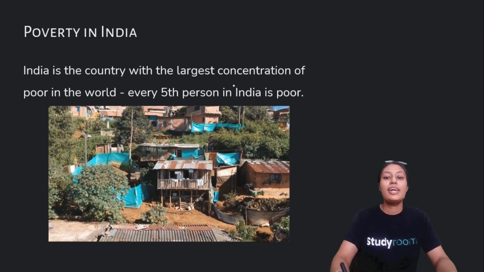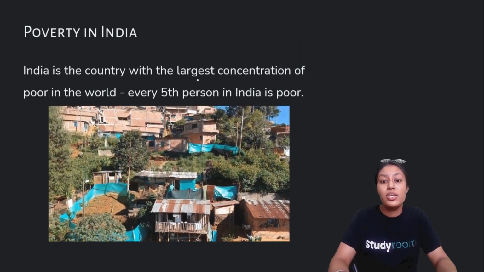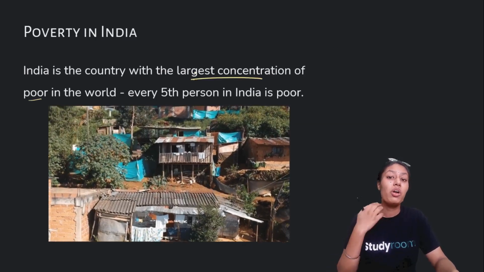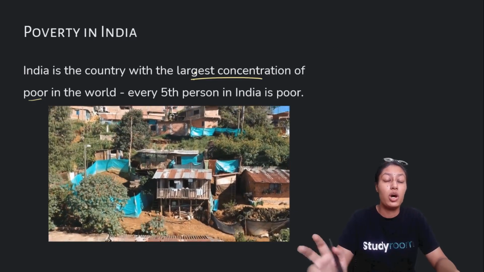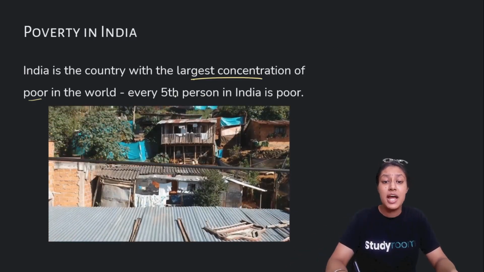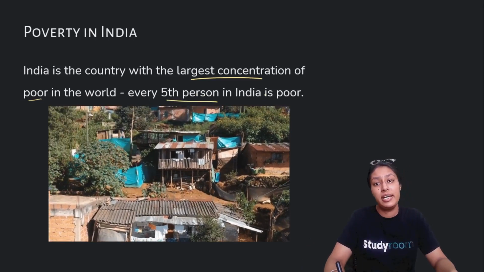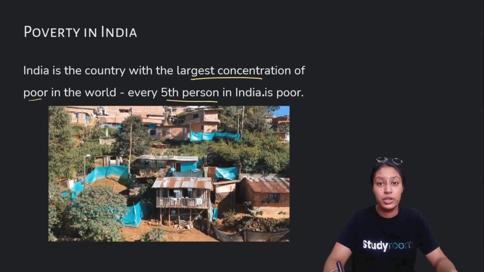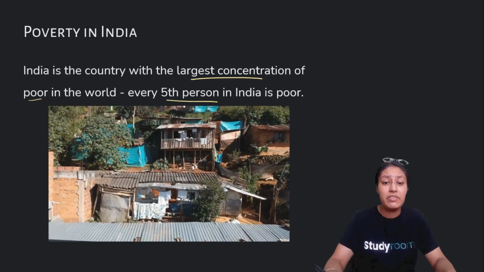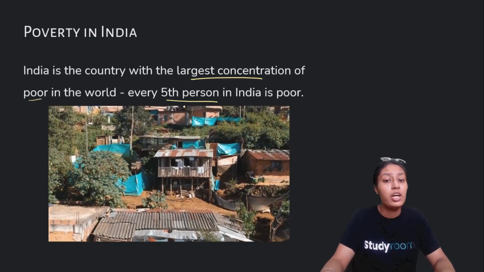Now, India is the country with the largest concentration of poor, which means that we have more people who are referred to as poor. By the stats, every fifth person in India is poor, which means the poverty level is so high that every fifth person you find will be poor.